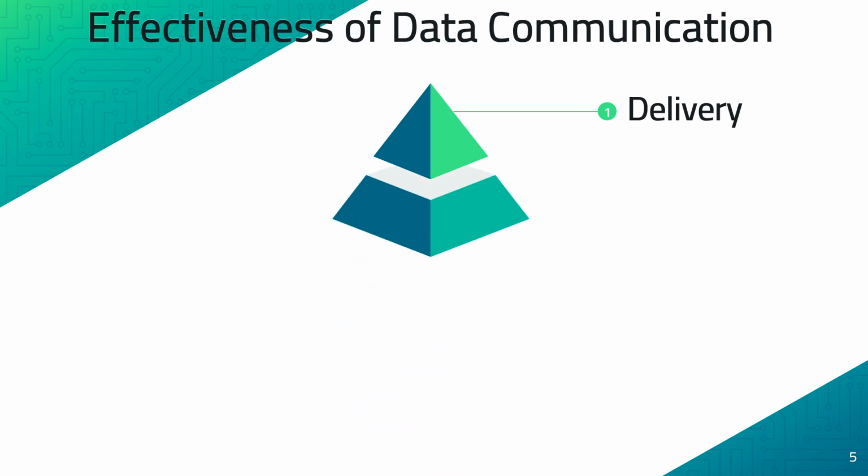Second, we have accuracy. Here the system should ensure the data is delivered accurately. Accurately means whatever has been sent by the sender has to be received by the receiver as it is. So the data should not be altered during the transmission, and if it is altered, then it has to be corrected in some way so that it becomes usable. If the data is altered and uncorrected, then it will become inaccurate, so it is unusable.